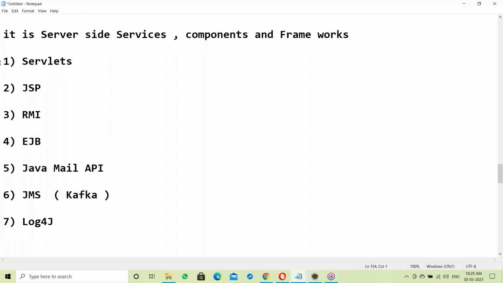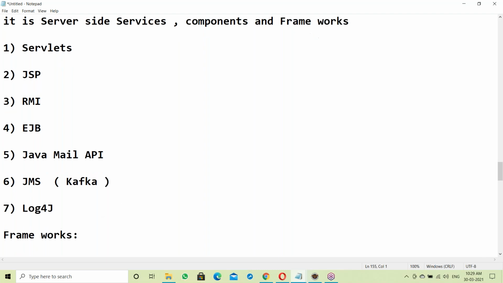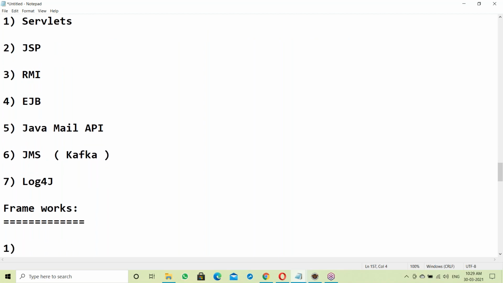So these are the server side services and components. Next, what are the frameworks? Let us see the Java frameworks. All these come under interpretation. The first framework is the Struts framework.